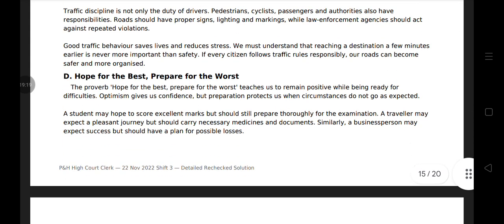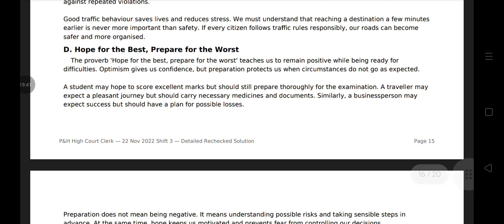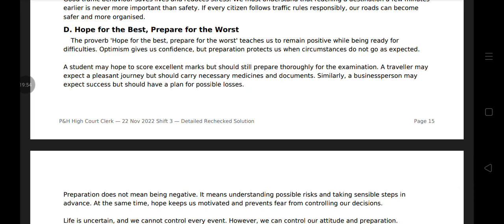Essay 4. Hope for the best, prepare for the worst. The proverb, hope for the best, prepare for the worst, teaches us to remain positive while being ready for difficulty. Optimism gives us confidence, but preparation protects us when circumstances do not go as expected. A student may hope to score excellent marks but should still prepare thoroughly for the examination. A traveler may expect a pleasant journey but should carry necessary medicines and documents. Similarly, a business person may expect success but should have a plan for possible losses.